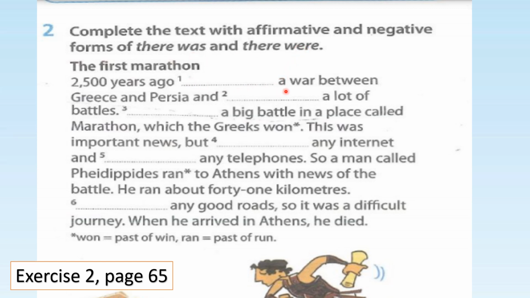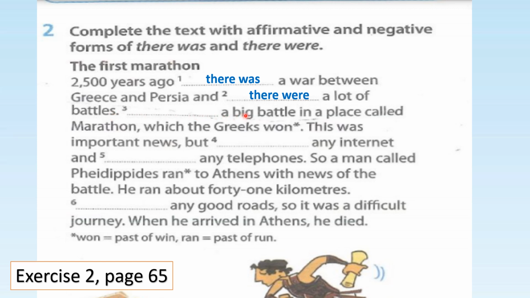Okay, number 1. A war between Greece and Persia. Yes, a war means singular. Already a means one, so you use there was. There was a war between Greece and Persia and a lot of battles. Okay, you see battles already got S, means it is plural. Okay, so yes, there were a lot of battles.